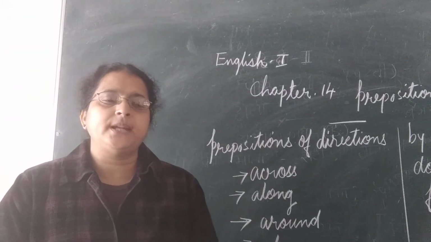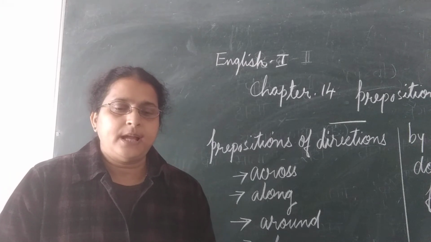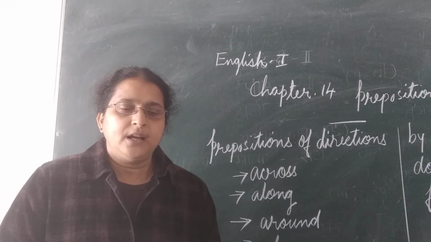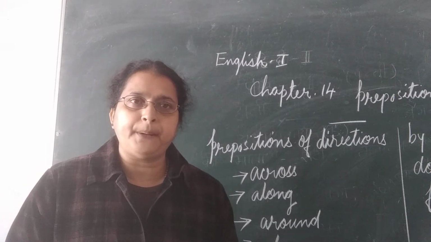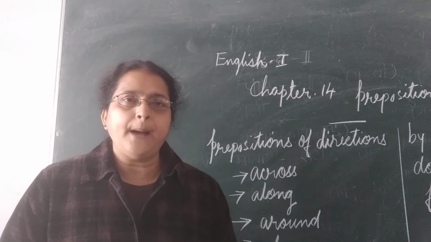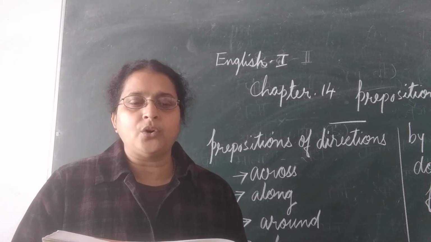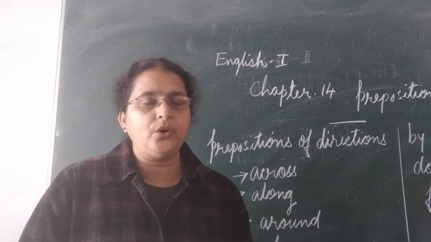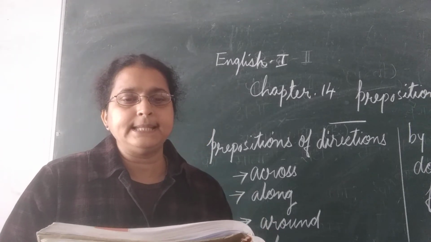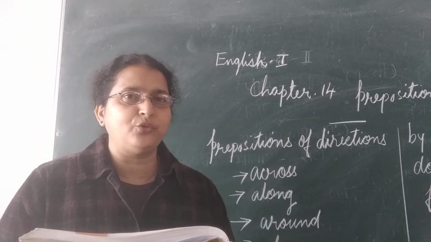The next preposition is to. It is used to indicate the destination. I am going to the bus station now. It indicates the destination of the place. Up. It denotes an upward or rising movement. Jack and Jill went up to the hill. What is it? It denotes an upward or rising movement.